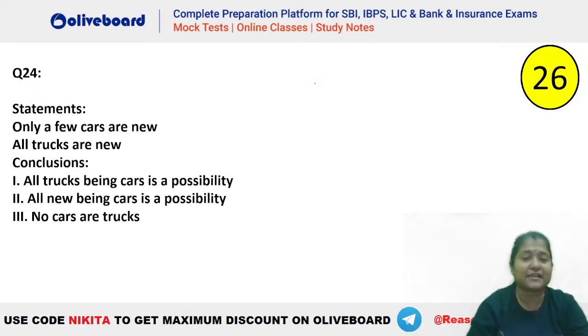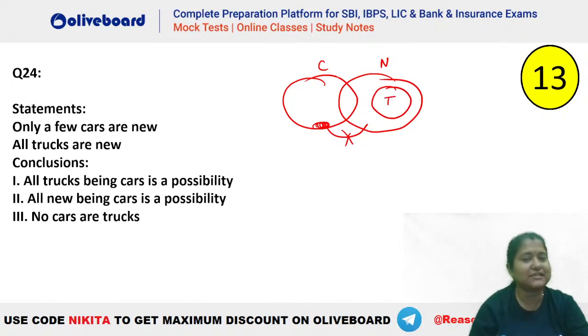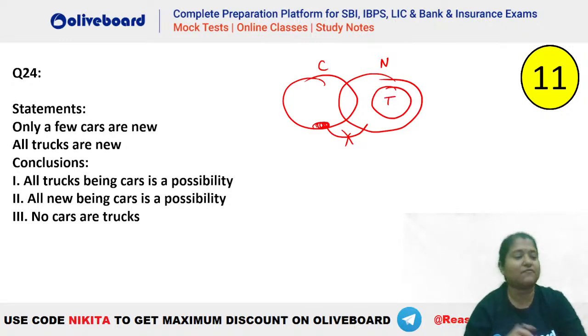Only a few cars are new. What is the meaning here? That is, some cars are new and some cars are not new, right? This is the first statement here. Okay. What about the second one? All trucks are new. So truck has to be inside new. So this is the diagram that we will be getting here from the statements.